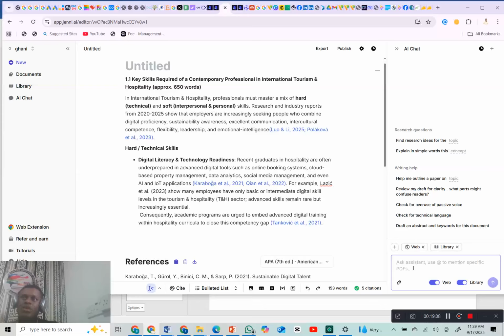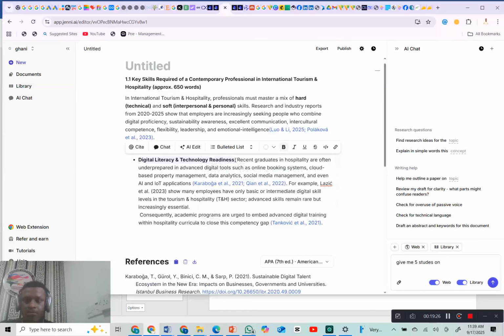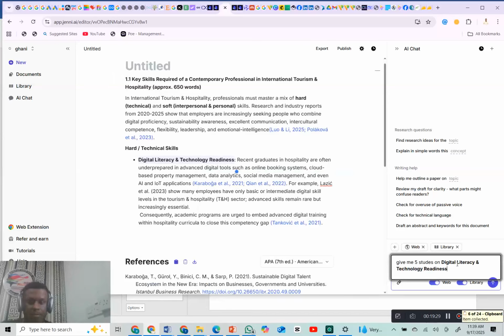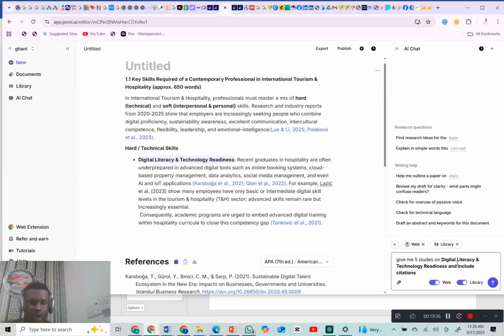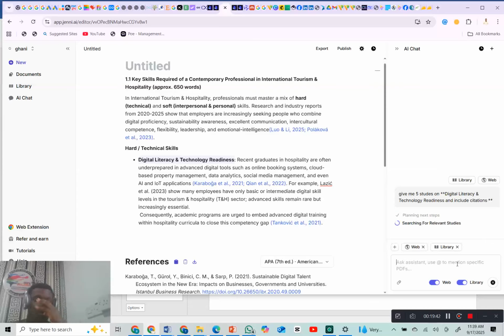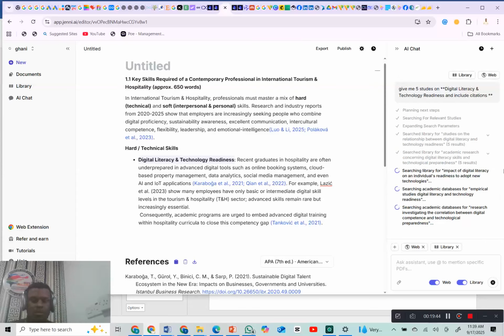Let's say, for example, now let me give it a prompt. Give me 5 studies on, let me just copy this. Are you getting me? And include citation, right? Then you press enter. You're going to start generating from this section now. Are you seeing it? See, searching library, searching academic. I see what I'm saying now.